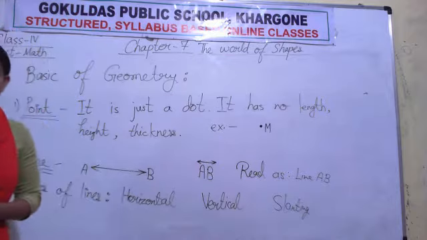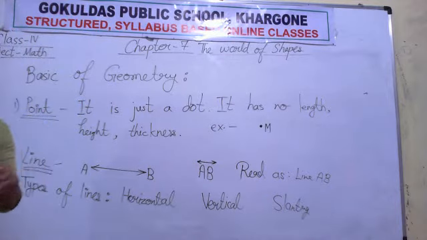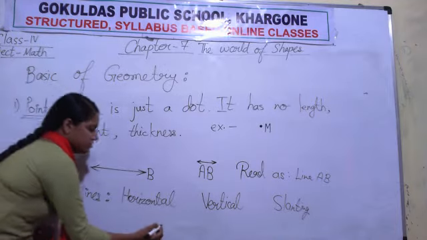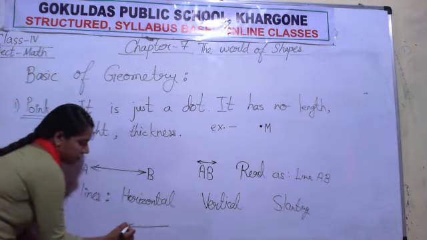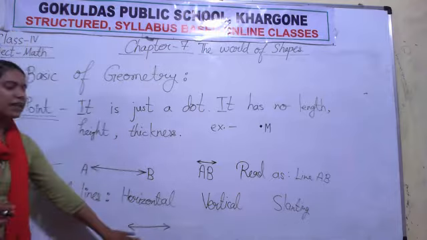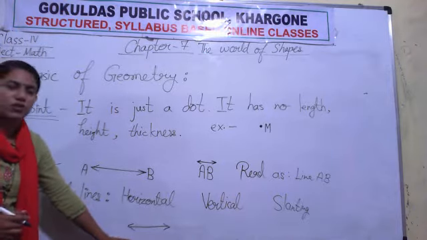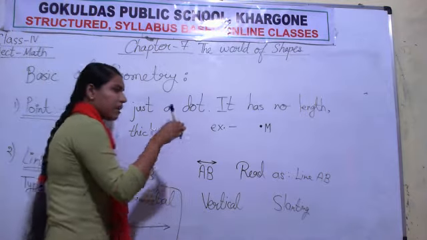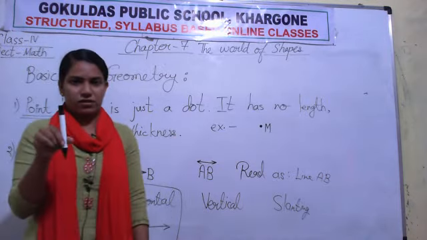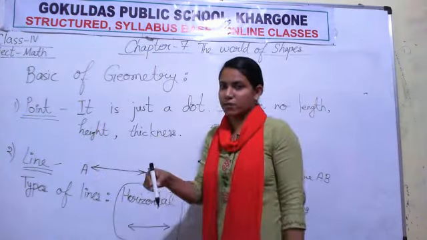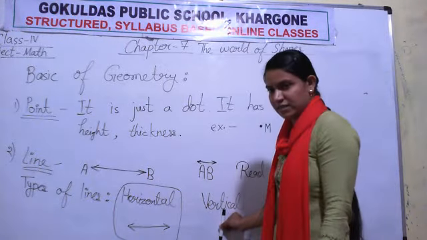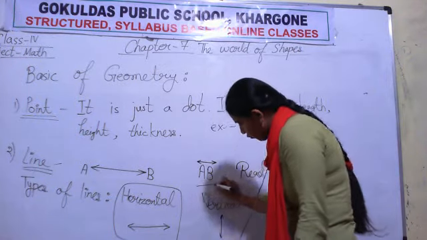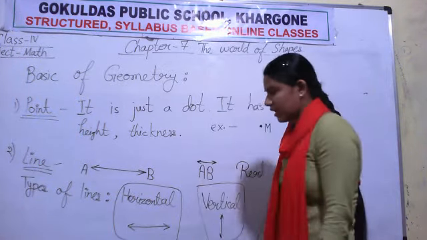Now what is horizontal line? The sleeping position of the line. If line is like this, it means it is horizontal line. If line is in a standing position, like this, it is known as vertical line.